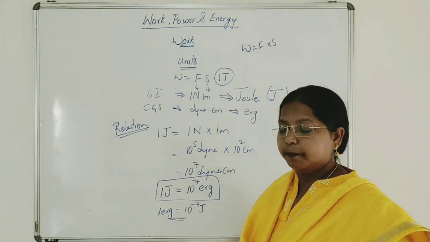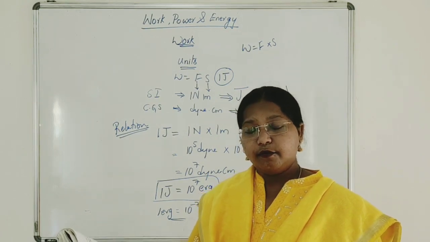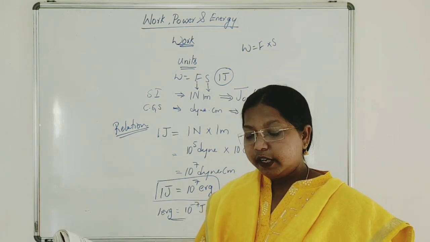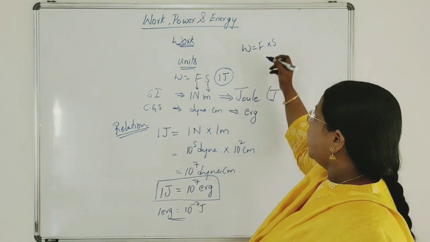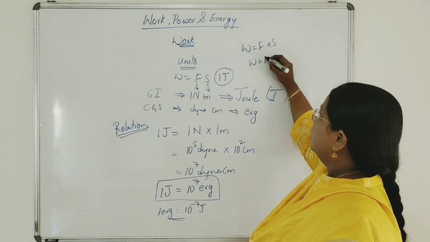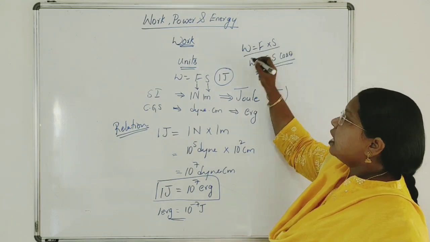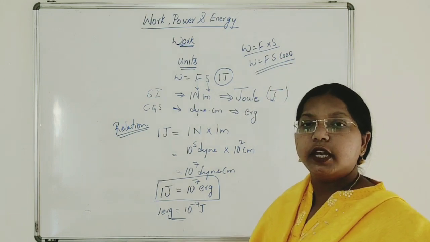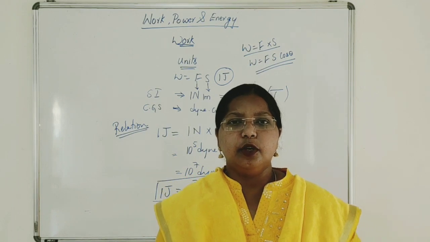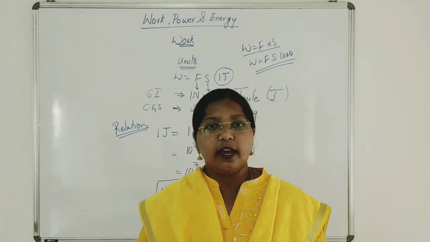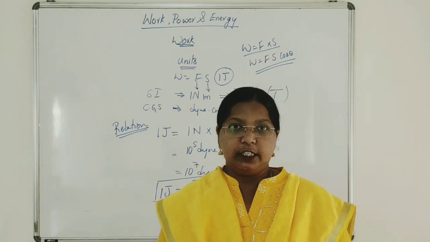And the second part of the same question: how can the work done by a force be measured if it is making an angle to the direction of displacement? Then work done is measured as Fs cos theta. So if both are in the same direction, we measure with Fs, and if it is making some angle, then we measure work done with the formula W is equal to Fs cos theta. So these are the questions asked in 2015.